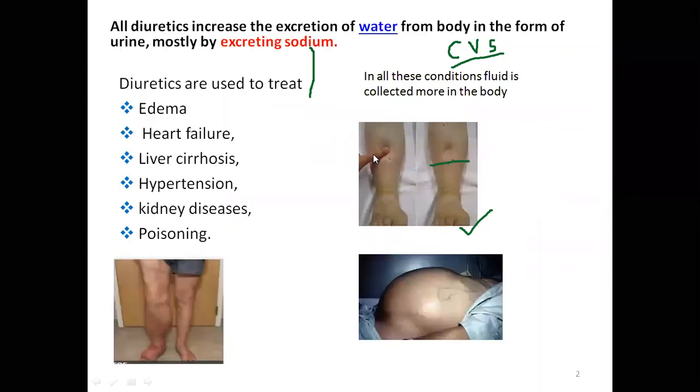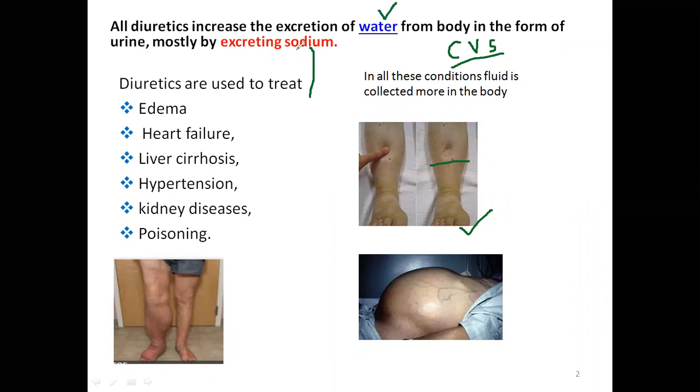General urine output is 1.5 liters per day, but if you take these drugs, it will be increased to 2 liters, depending upon the condition of your body. Now, all diuretics increase excretion of urine. What is the composition of urine? Water, 99% is water. That's why we wrote excretion of water from the body in the form of urine,